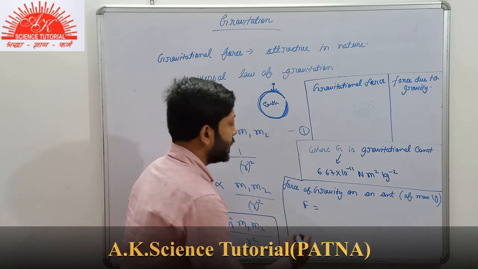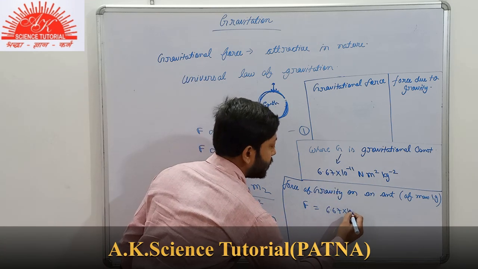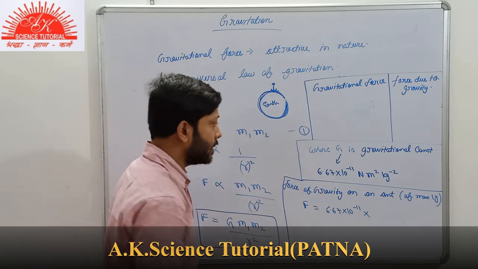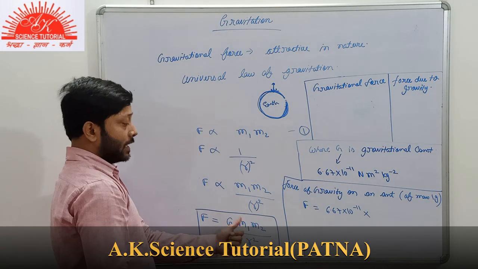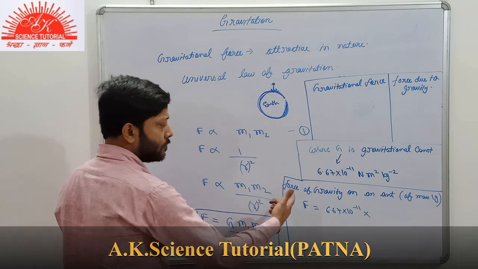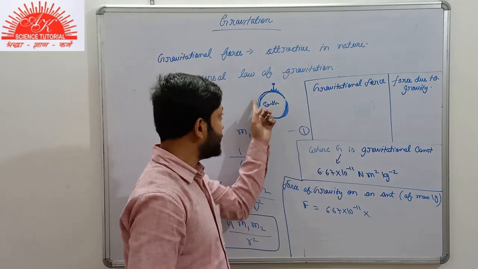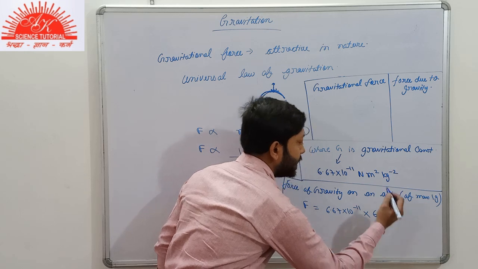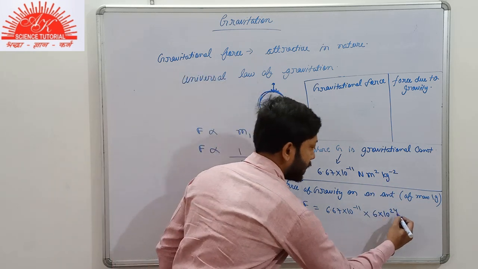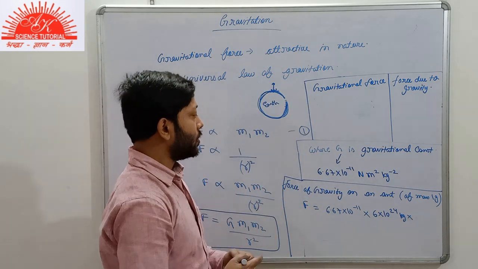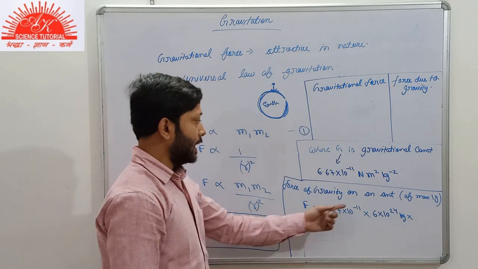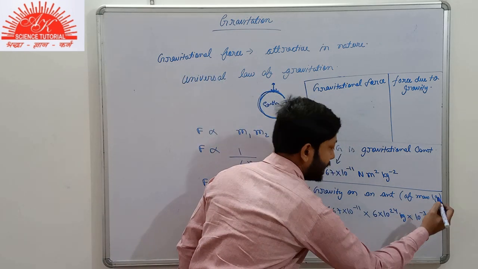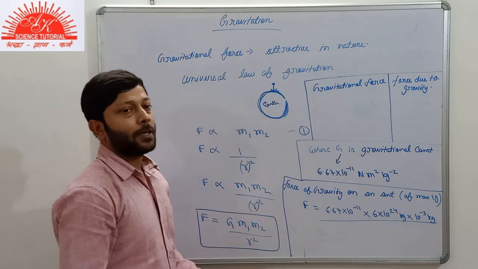The force due to gravity on the ant: F is equal to capital G, that is 6.67 into 10 to the power -11. We will just have an idea of the magnitude of this force acting on the ant. Capital G, M1. Obviously, for force due to gravity, as I told you, one of the bodies is specified to be Earth. So the mass of Earth is around 6 into 10 to the power 24 kg. And what about the other body? The other body is the ant, of mass 1 gram. So we may write it as 10 to the power minus 3 kg, divided by the separation between them.